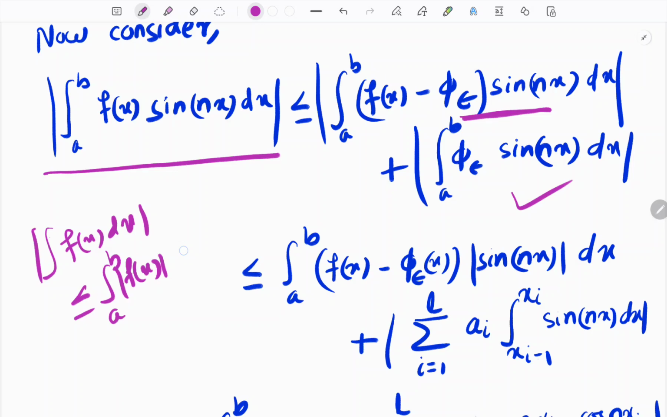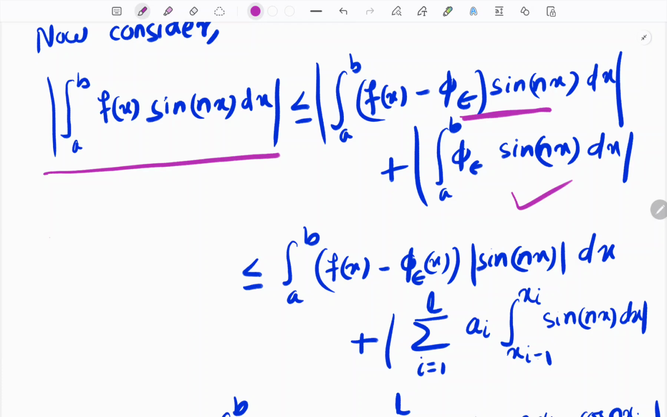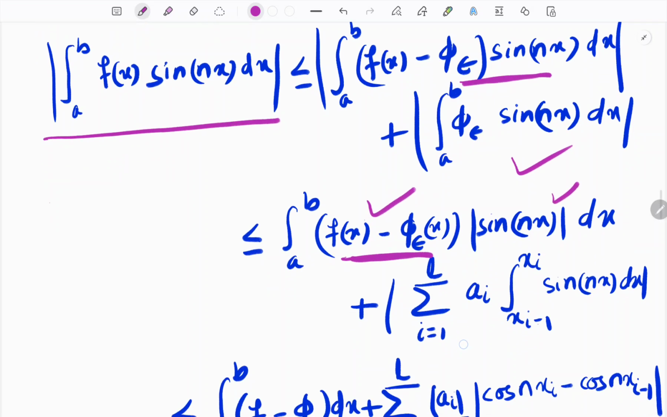We will apply this property in the first term. We know that the modulus of this thing is this, because f(x) is greater than or equal to phi epsilon, so this is a non-negative quantity and the modulus has no effect on it. But it has an effect on this one, because sin nx can be positive, negative, or both. And in this term we are not applying the triangle inequality here.